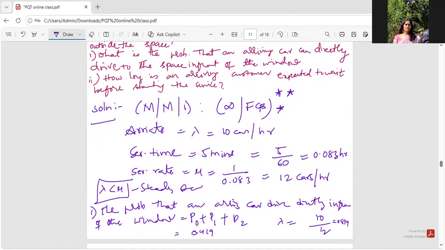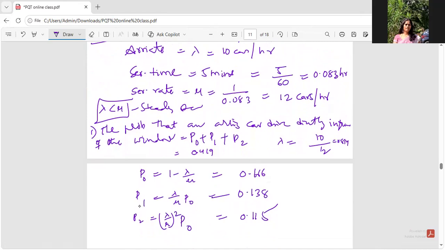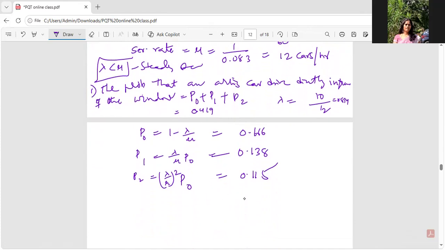See, this is the window, and there are 3 spaces. If there is no car, that is P0. If there is 1 car, he can directly drive in. If there are 2 cars also, he can directly drive in.